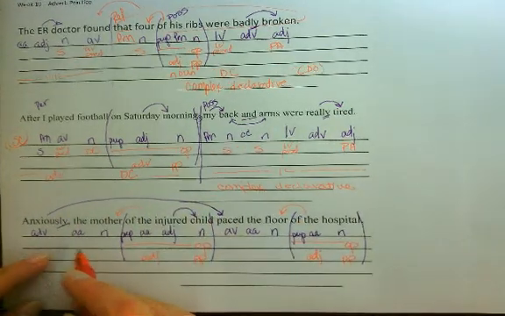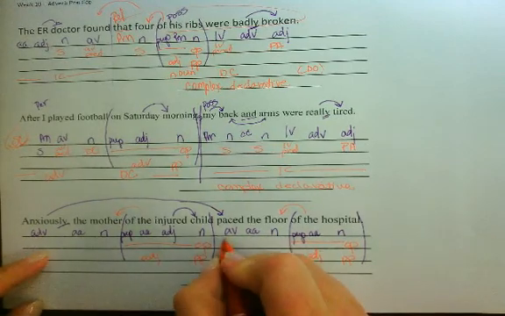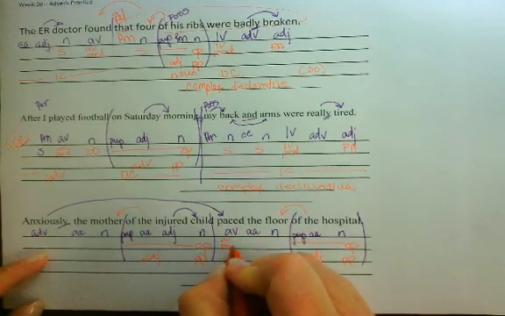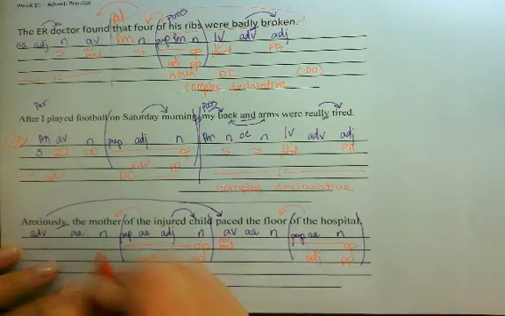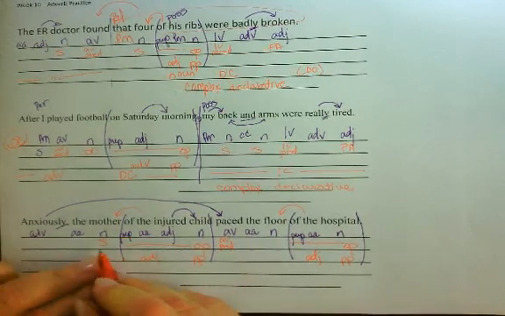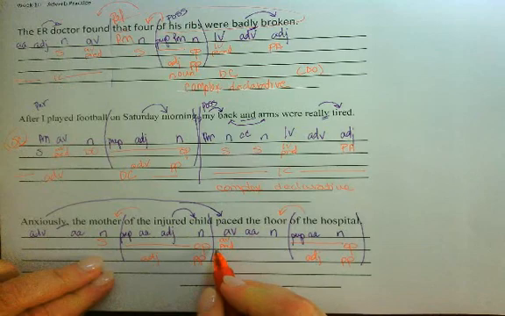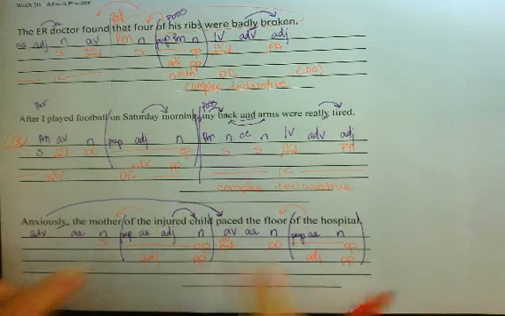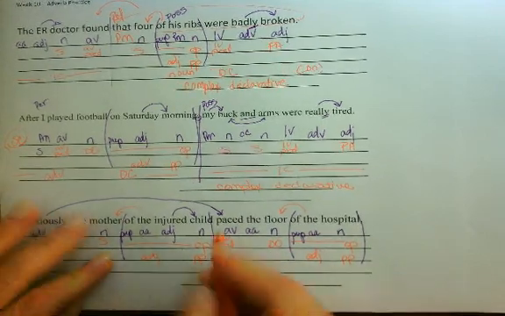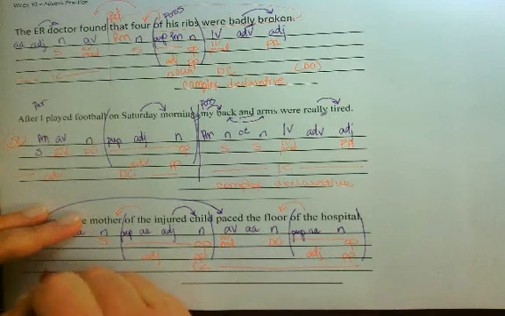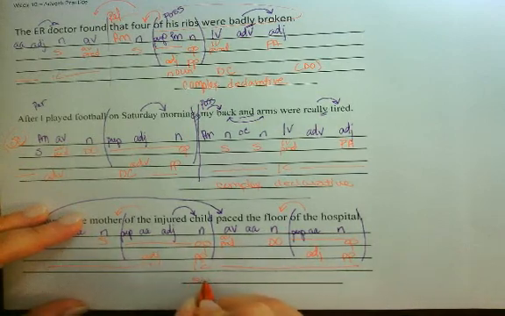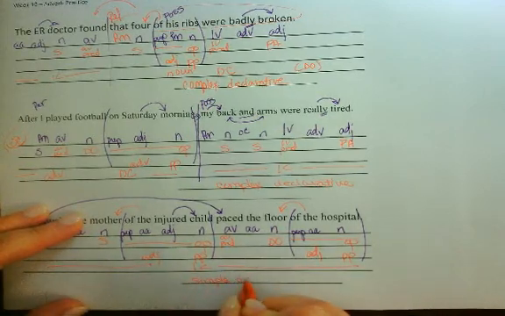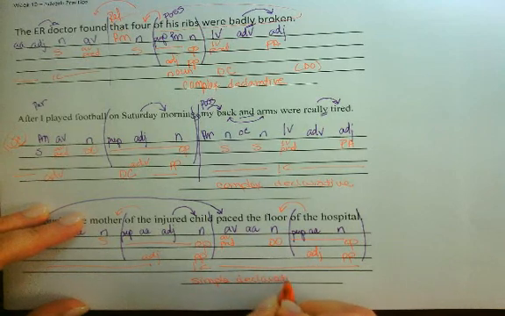All right, go to your predicate. "Paced" is action verb predicate. Who or what paced? The mother paced. The mother paced what or who? She paced the floor. It's going to be a direct object. You have one subject predicate set, which makes it an independent clause, and therefore it is a simple declarative.